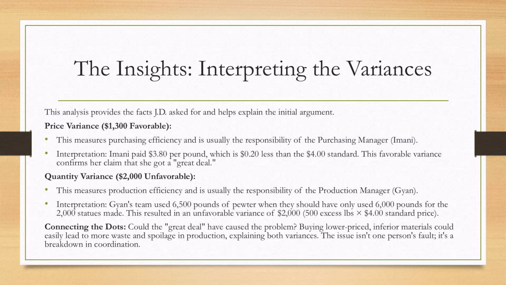Now we can connect the dots. Could that great deal have caused the problem? It's very possible that buying lower-priced, inferior materials led to more waste and spoilage in the production process, which would explain both variances. The issue likely isn't one person's fault, but rather a breakdown in coordination between departments.